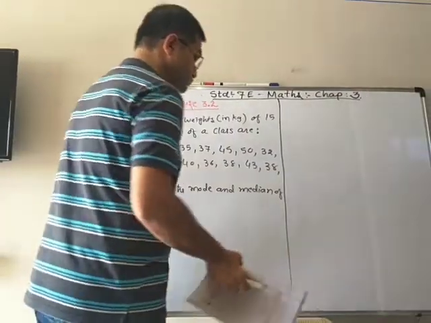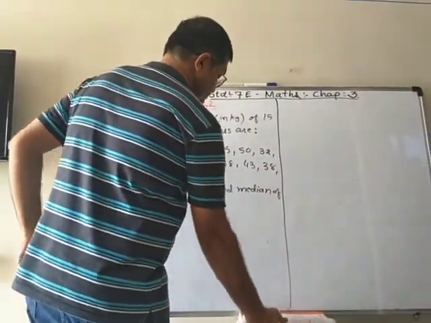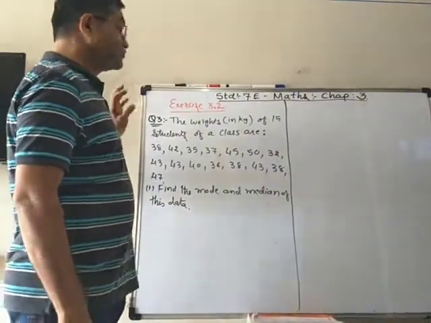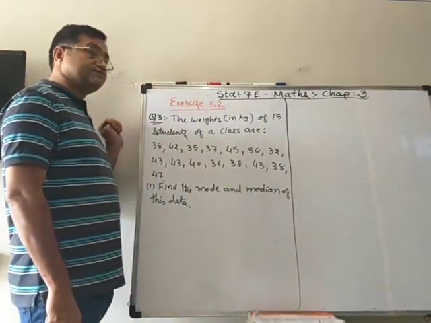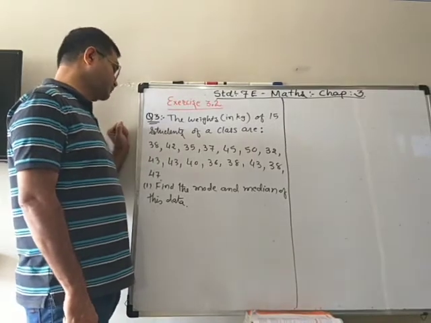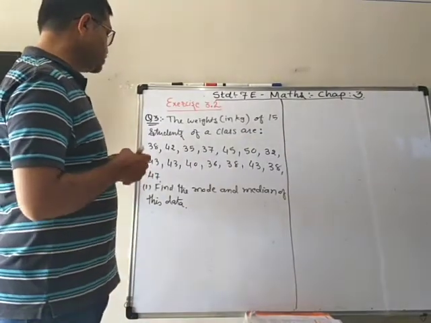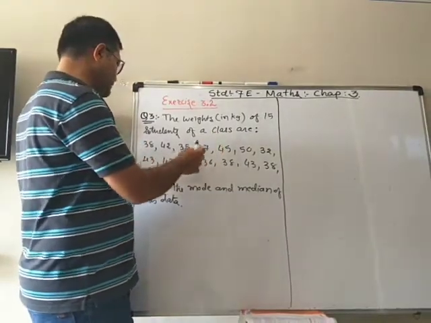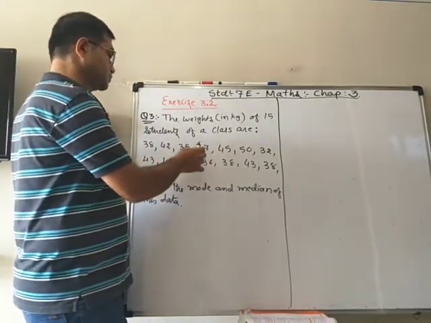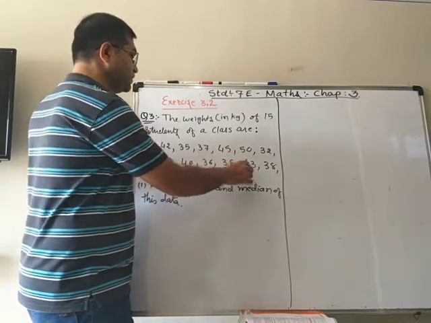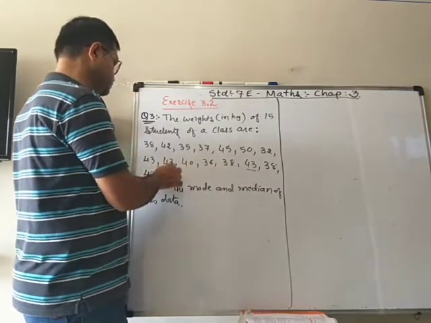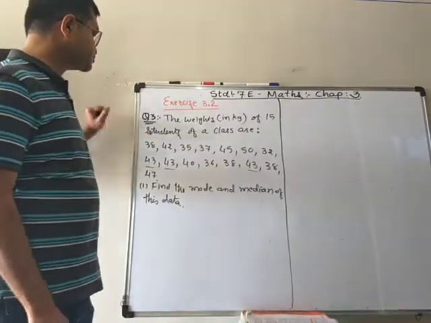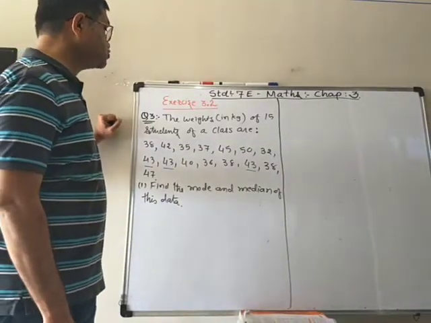Now we know that to find the mode, we have to check which observation occurs more often. So here you can see that number 43 is coming 3 times, the most often.